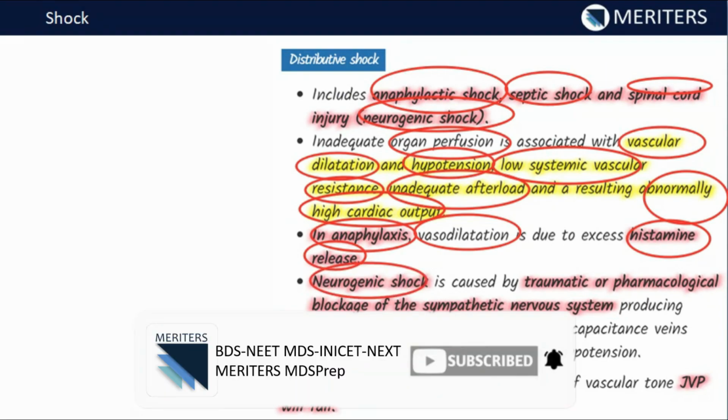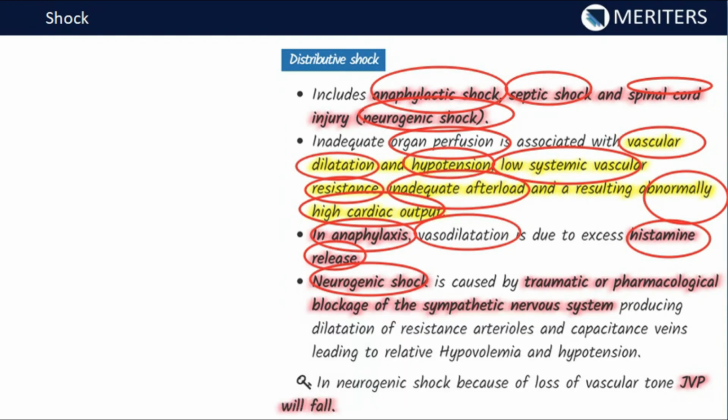Then for the neurogenic shock, we know that the sympathetic nerves are going to handle the vessels, right? So vasoconstriction and vasodilation are a function of the sympathetic nerve, they control. So if the sympathetic nerves are stimulated, the sympathetic system will be causing vasoconstriction. Now if we cut the sympathetic nerve or if we traumatize the sympathetic nerve, of course the vasoconstriction function of the sympathetic nerve will be compromised, and that will lead to increase in the vasodilation, increase in the size of the vessels, and hence that will decrease